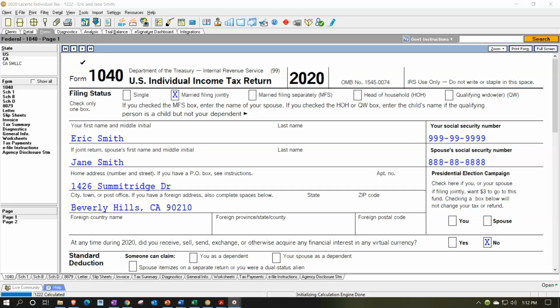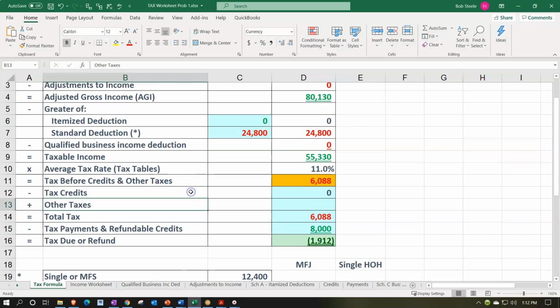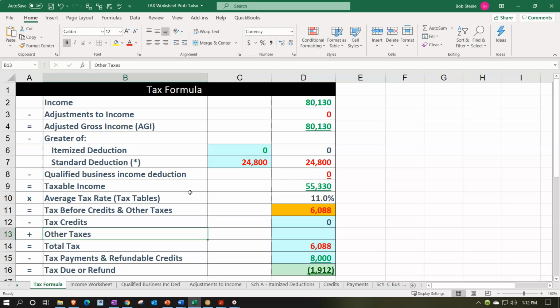Here we are in our Lacerte Tax software. You don't need the Lacerte Tax software to follow along, although I do think they have a 30-day free trial. So if you can get access to a demo version of Lacerte or any other tax software, it could be a good tool to practice with. We're going to be continuing on with our practice problem, this time entering data into our Excel worksheet, which is in the format of a formula.